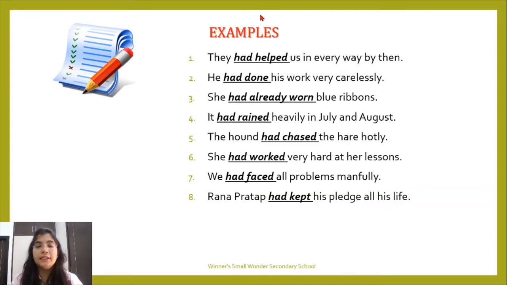Now in all these sentences, we are using the same rule for the past perfect tense. The completion of an action has been shown in all of these sentences. When I say she had worked very hard at her lessons, that means the process of working hard with her lessons has already been completed.